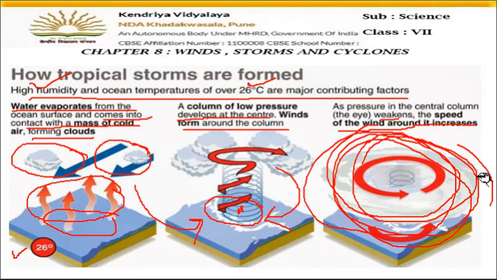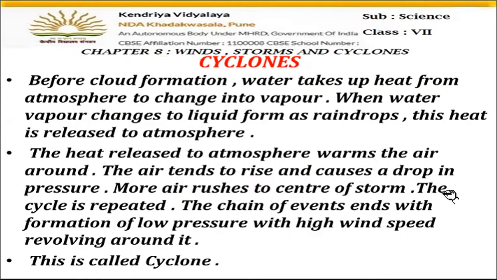Winds will move round and round, and in the center there will be a low pressure area. Because of the competition, no wind is entering inside. They are just moving around, and in the center there will be a low pressure area as it is, and surrounding the boundaries of the low pressure area, the winds are moving round and round. So this causes the cyclones. I hope the complete process is clear to you all. Now let's move on to the next slide.